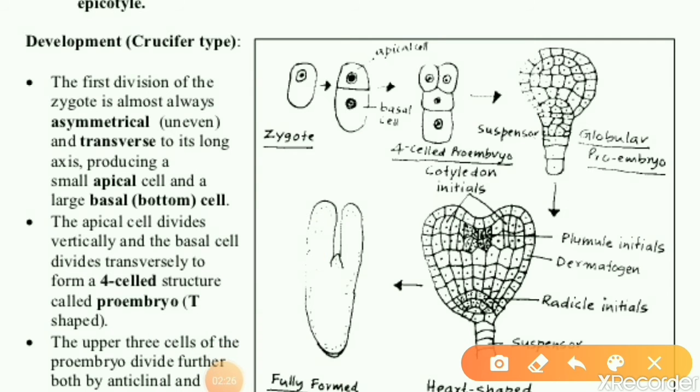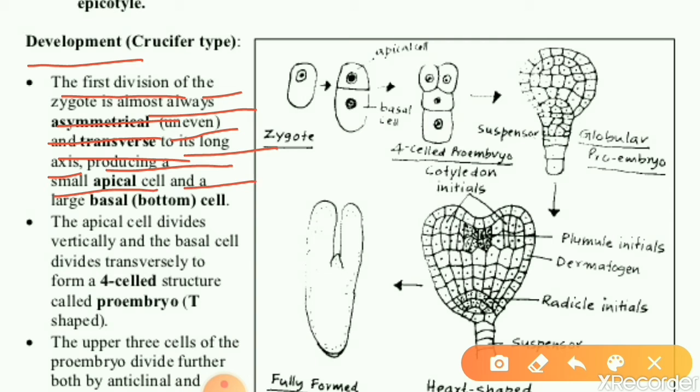Next we can learn how dicot embryo develops. The first division of the zygote is almost always asymmetrical, means uneven, and transverse to its long axis, producing a small apical cell and a large basal cell or bottom cell. So, first a zygote undergoes asymmetrical transverse division. Transverse division means the division along the transverse side.